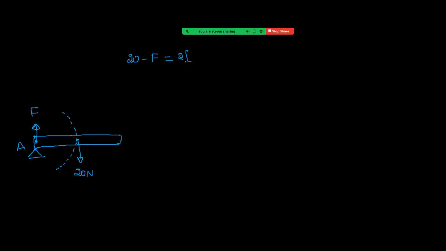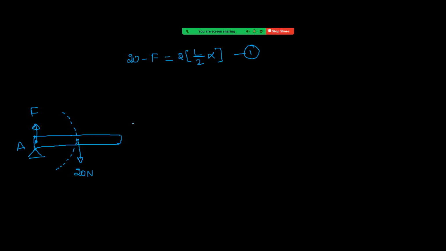Tangential acceleration is R into alpha. The rod length is not mentioned, so take it as L. Then it follows a circular path of radius L by 2, so R alpha. Now if we know the alpha value, then we can find the hinge reaction.